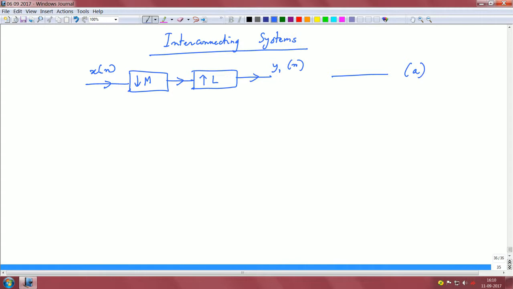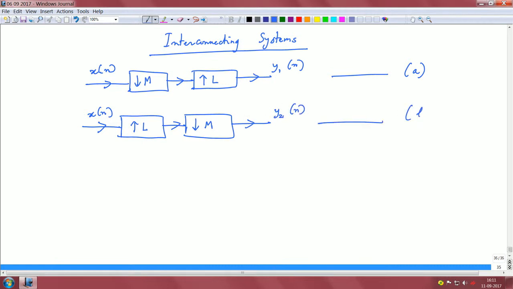Let us say this is case A. The second case, we take the same input, but we do the other way around: upsample by a factor of L followed by downsampling by a factor of M, and we get the signal y2 of n, and this is say B. The question is, are A and B equivalent?